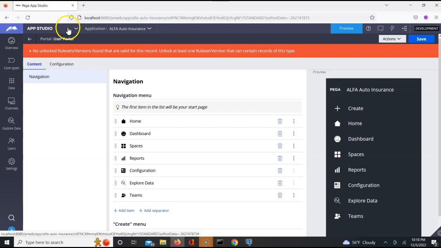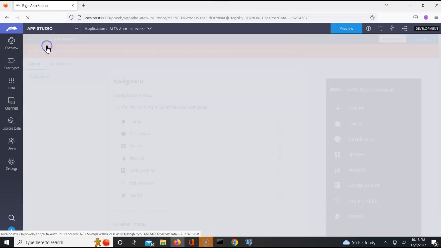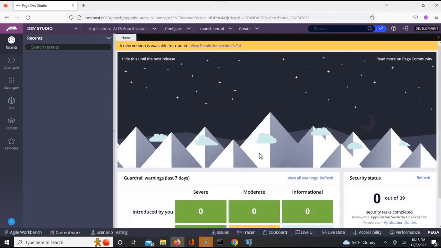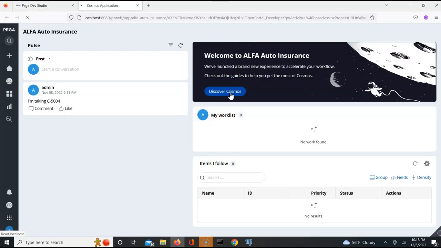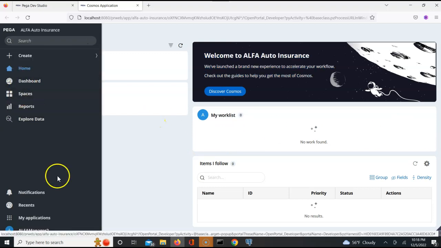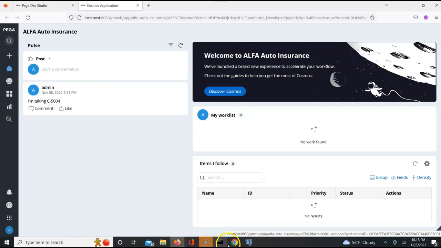Let us try to go to the developer studio and verify if there is an item available. From here I will launch the user portal. This should give me any item. So right now if you see there is no work basket available from here. I'm not able to see the work basket. And this can be changed from here.